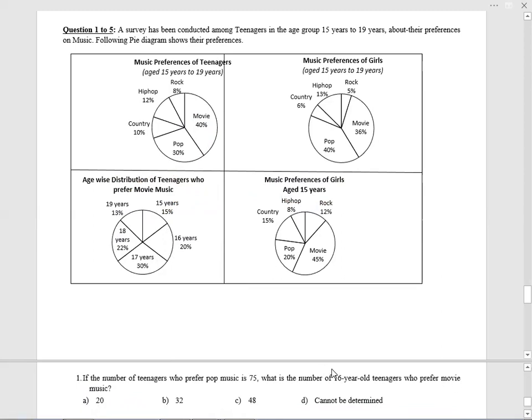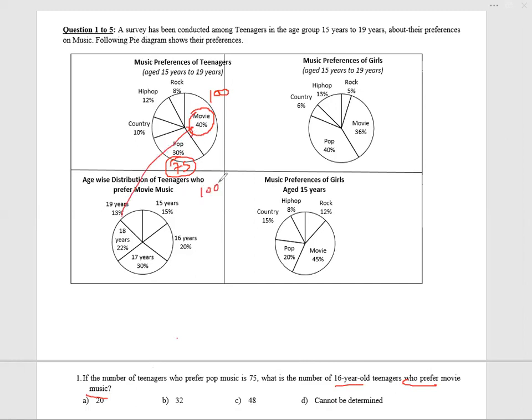If the number of teenagers who prefer pop is 75, teenagers preferring pop, 75. This is 75. How many 16-year-old teenagers prefer movie music? So 30% is 75. So 40% is how much? 100. And we know this is a breakup of this part.